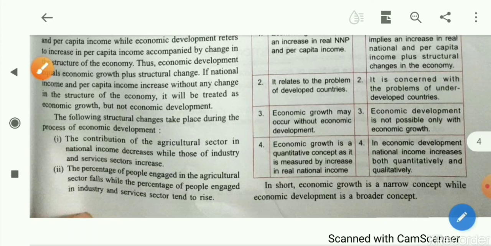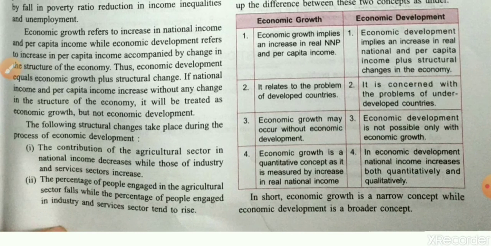Okay, students, this is because of economic development, because when economic development takes place, the industrial sector grows, the services sector grows and the agriculture sector falls down. The contribution of the agriculture sector falls down. Not the people engaged in the agriculture sector, the contribution of the agriculture sector falls down. Now when economic development starts increasing, then people start migrating from the agriculture sector to the manufacturing sector and the services sector.